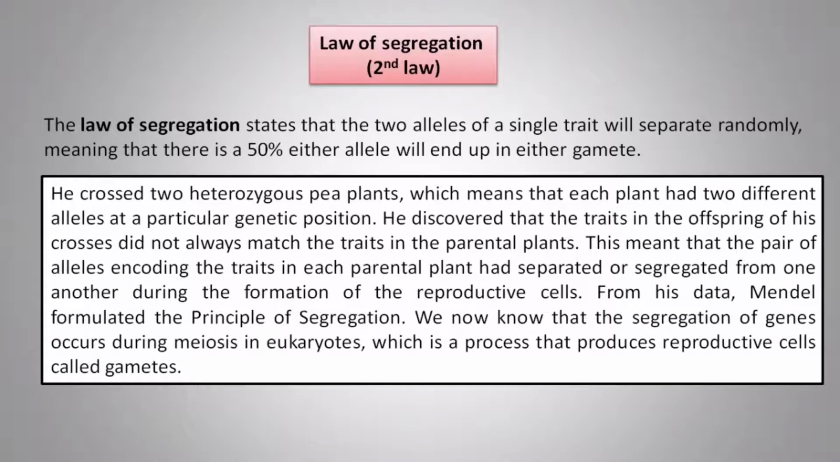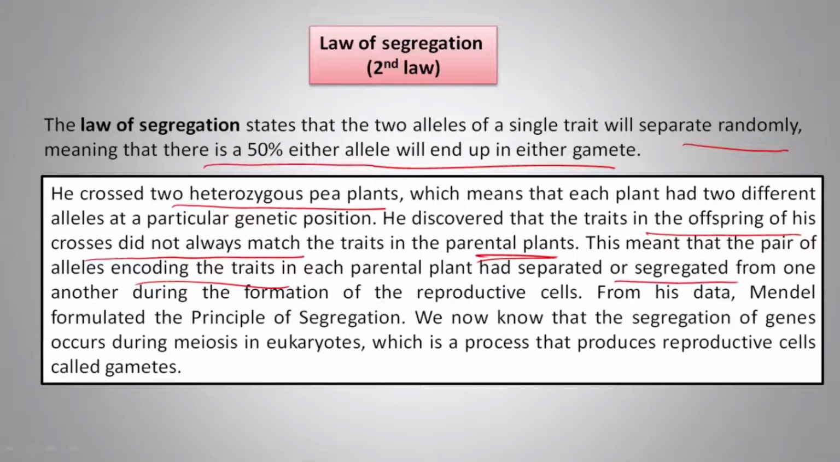What is then the law of segregation? The law of segregation states that the two alleles of a single trait will separate randomly, meaning that there is a 50% chance that either allele will end up in a gamete. So how did he find this law of segregation? He crossed two heterozygous pea plants, which means that each plant had two different alleles in a particular genotype position. He discovered that a trait in the offspring of his crosses did not always match the parental plant. This means that the pair of alleles encoding the traits in each parental plant had separated, or segregated, from one another during the formation of reproductive cells.